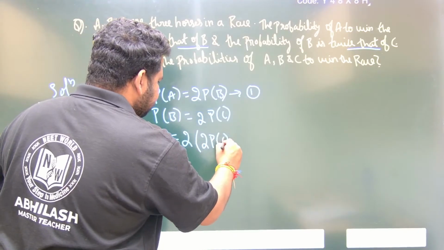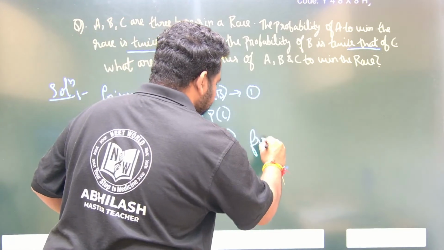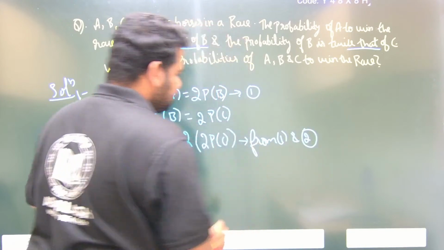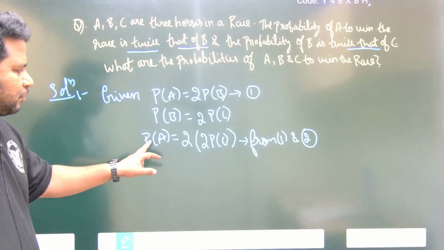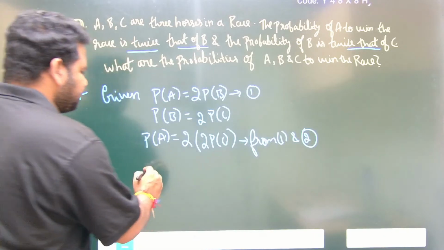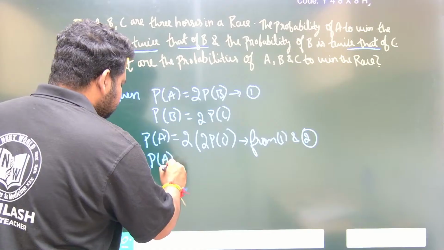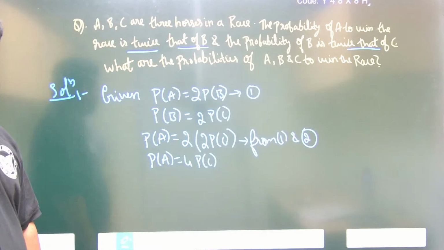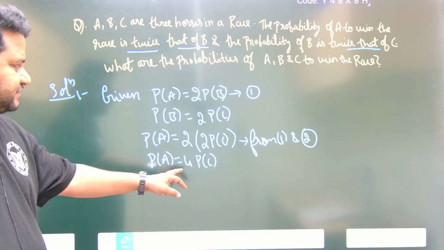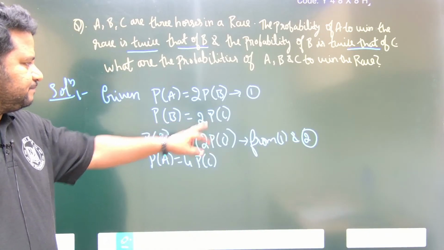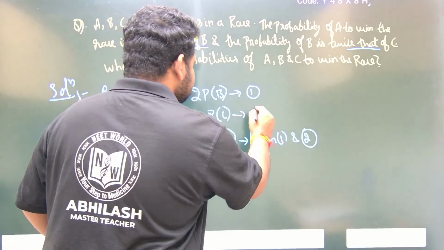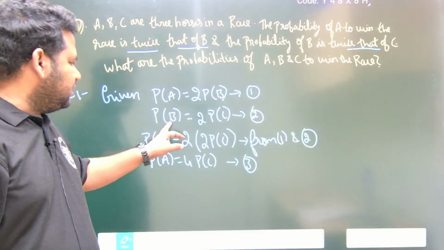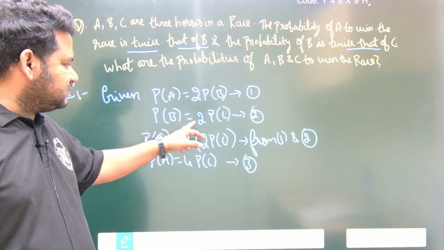What can I write? From 1 and 2, I can write it like this. So this will become what, friends? Probability of A is 2 2s are 4, so 4 times probability of C. Probability of A is 4 times probability of C. Probability of B is 2 times probability of C; this is 2, and let me write the other as 3.